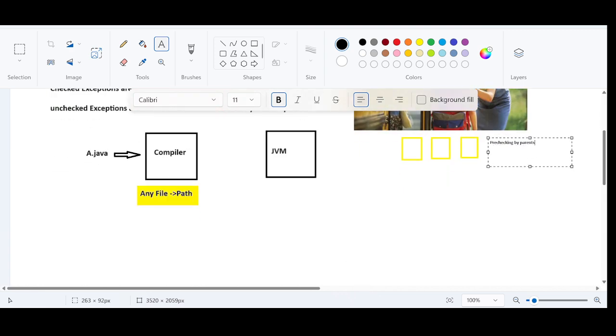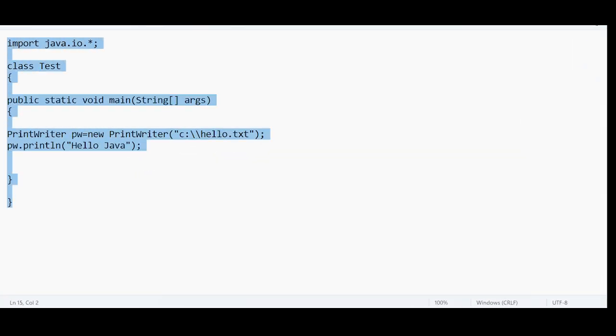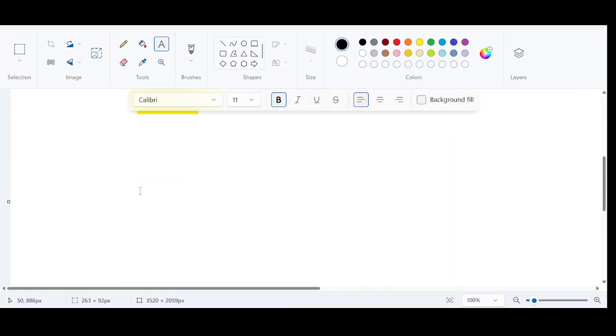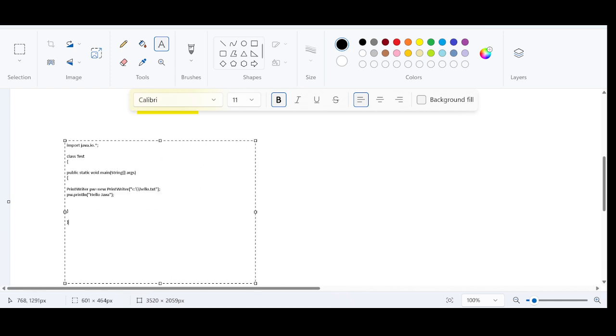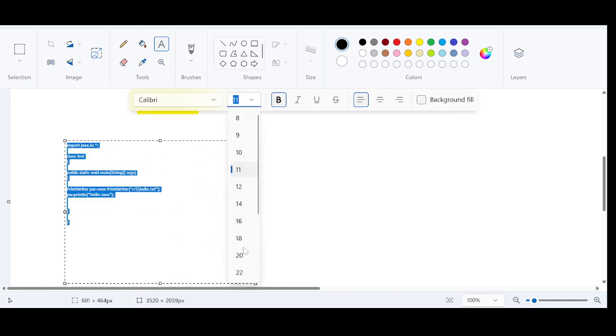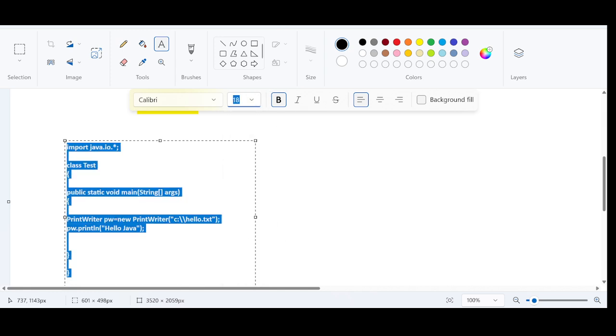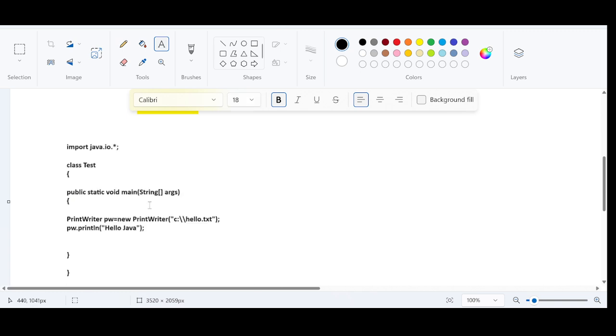Let me take a small piece of code for better understanding. So this is a small piece of Java code. Okay, so this code will make a lot of sense. A simple Java code, only 7 lines. See? I have a main method, and in the main method I have declared two statements.